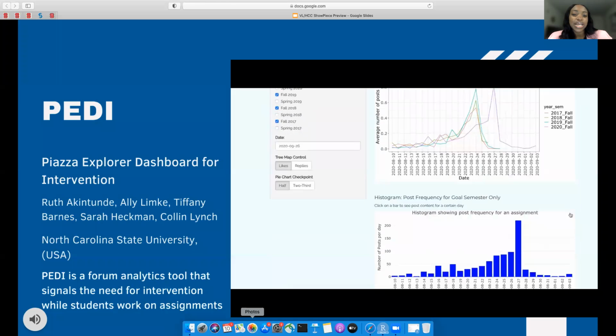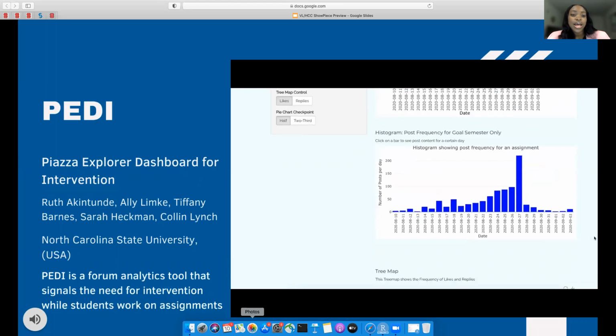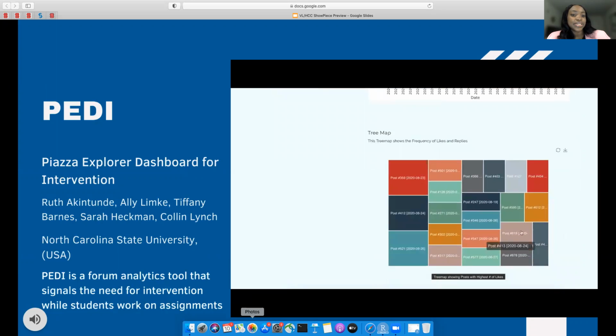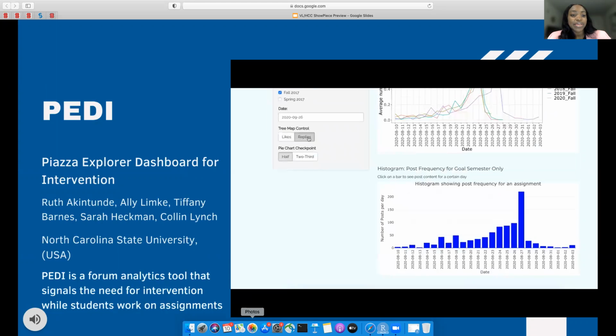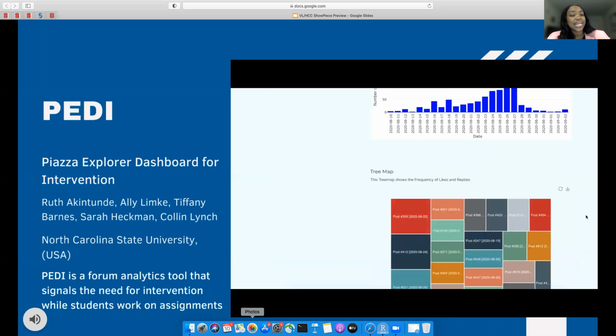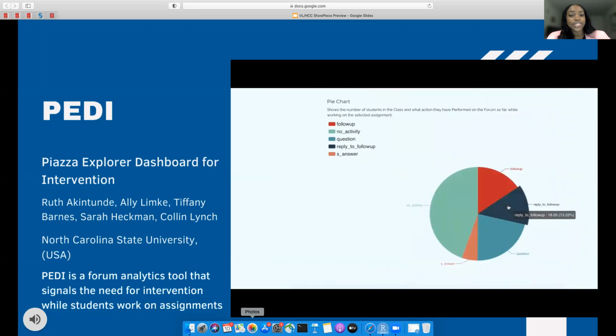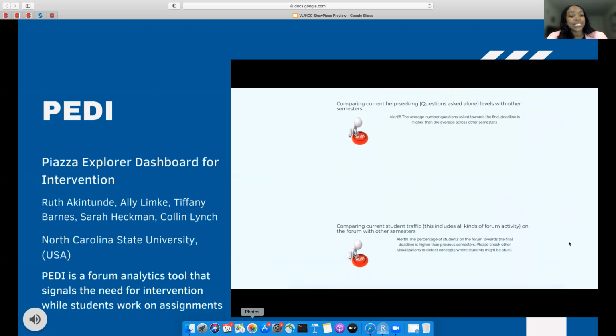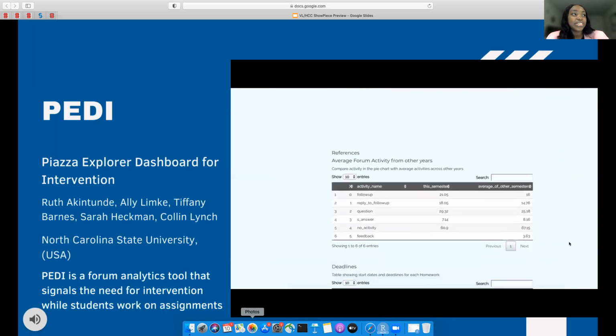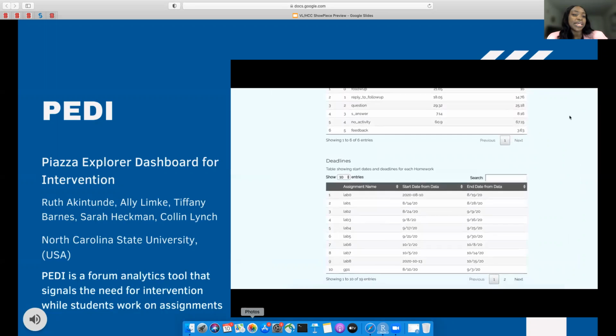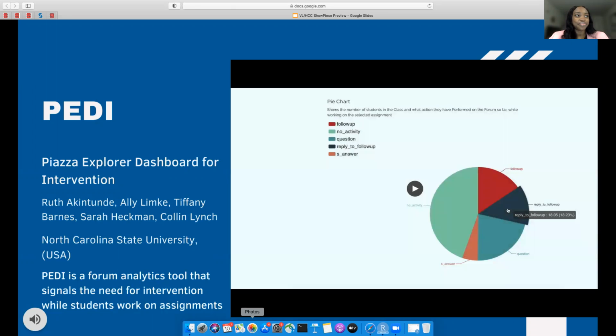PEDI has a number of charts that display information and forum activity analytics such as average post frequency, frequency of post likes and replies, frequency of forum activities that are being performed, and an alert system which signals the need for intervention before the end of an assignment's duration.